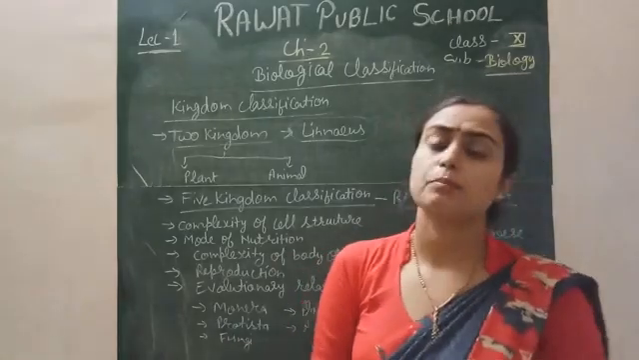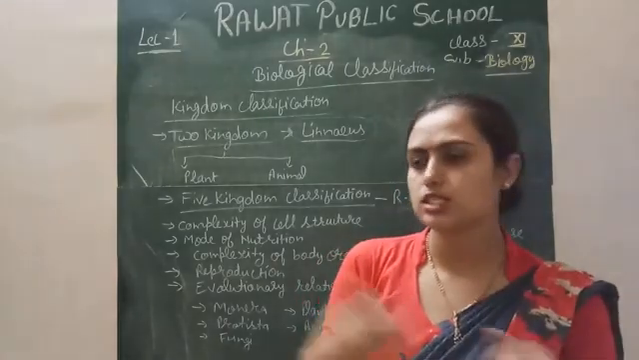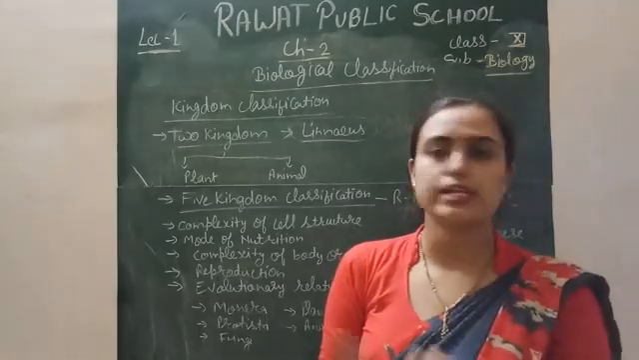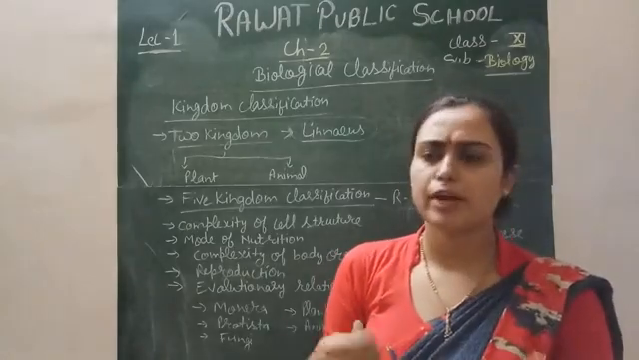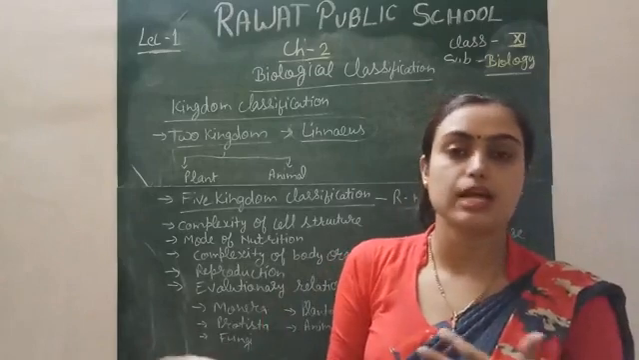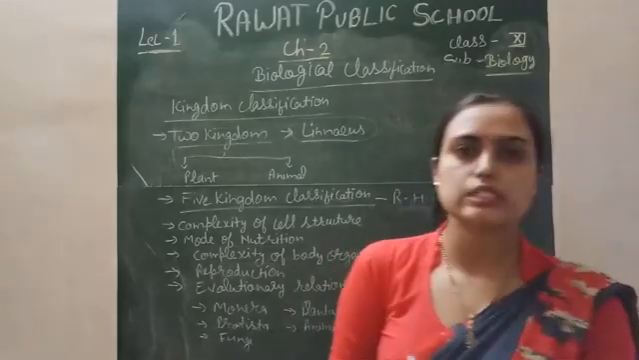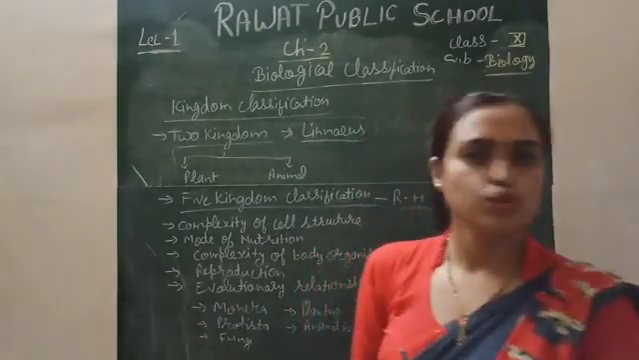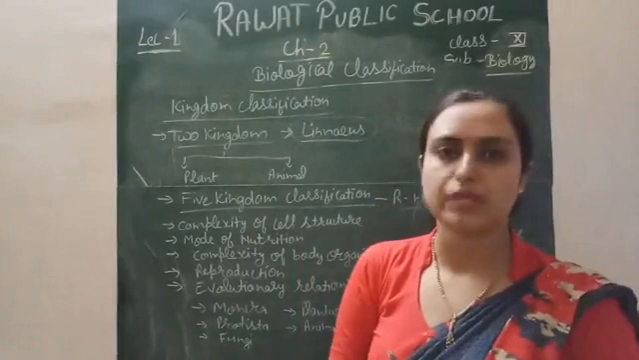One more point about plants and animals is that plants can produce their own food with the help of photosynthesis, but animals do not do that. Animals are heterotrophs of various types. Some depend on dead organic matter, some depend on plants, herbivores, carnivores. So animals are heterotrophs and plants are autotrophs. On the basis of all these characters, Linnaeus divided living organisms into only two kingdoms, the plant kingdom and the animal kingdom.